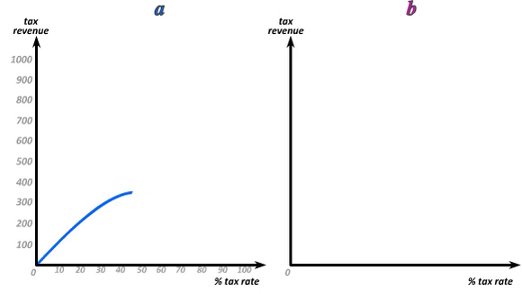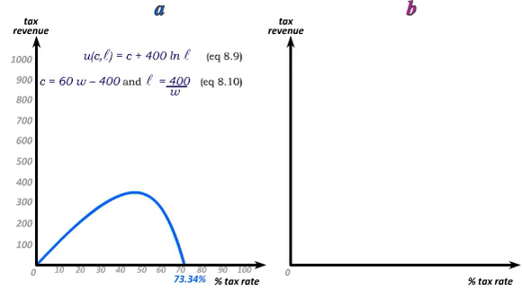In particular, we're interested in deriving the relationship between tax rates on the horizontal axis and tax revenue on the vertical axis. This relationship often turns out to have an inverse U-shape, and it has become known as the Laffer curve after Arthur Laffer. We can derive this relationship mathematically by solving the utility maximization problem first. Here, we use as the utility function the same one that we used in graph 8.9, c plus 400 times the natural log of leisure.